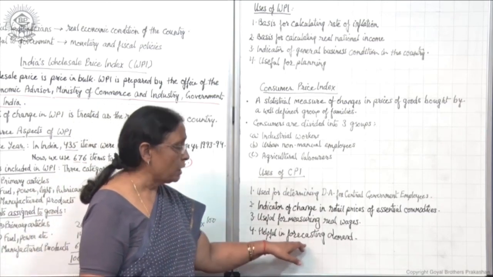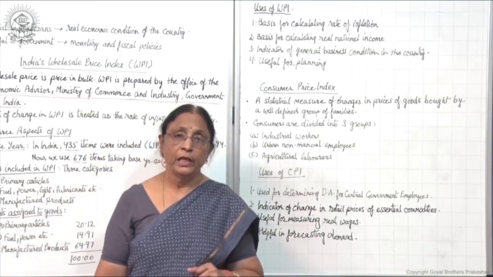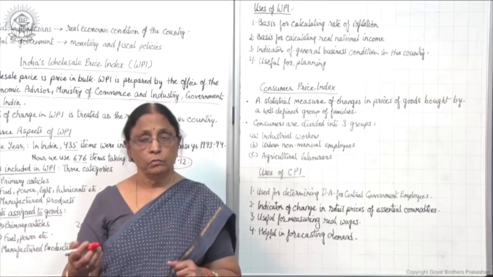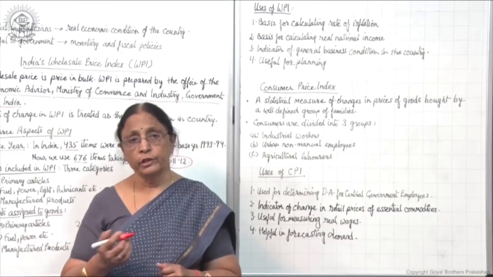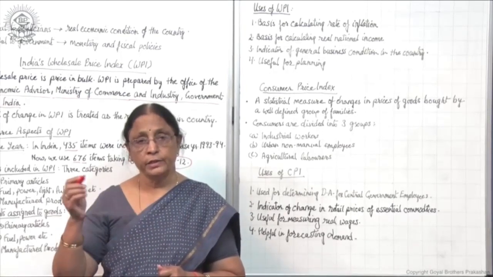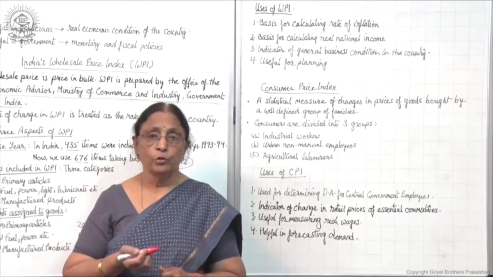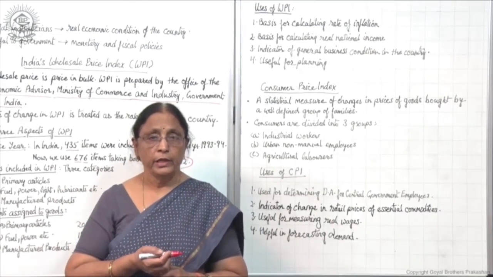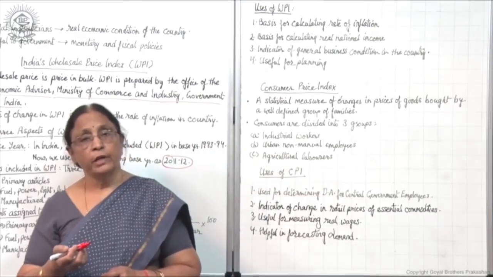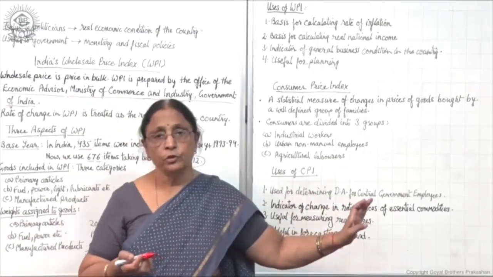Fourth, it is helpful in forecasting demand. Whatever the trend of price is, with the help of that we can forecast the demand. Though nobody can judge exactly what the demand for a certain commodity will be, to a certain extent we know that when there is a trend of increase in prices, demand is bound to decrease in the near future. And similarly, if prices are decreasing, we can presume that demand is going to increase. So, these are the uses of the consumer price index.